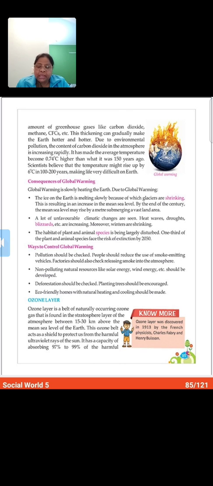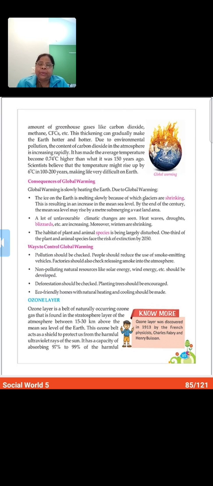And the next point is that eco-friendly homes with natural heating and cooling should be made. Natural cooling, unlike the AC we are using, which is artificial cooling. For heating we are using heaters or blowers. The use of these things should in fact be stopped, and something natural that keeps a house clean should be used.